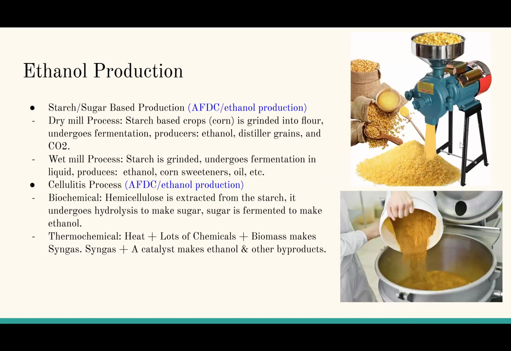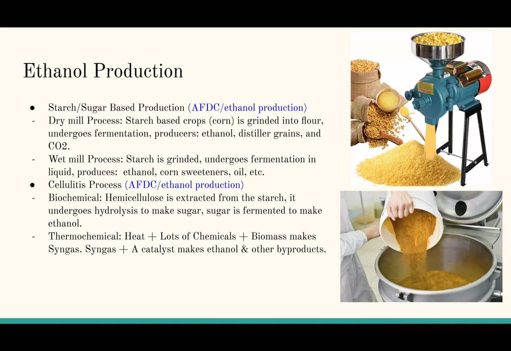Ethanol production: there are two main production methods: starch-based production and cellulosic production. Dry mill and wet mill are the two paths. Both include starch undergoing fermentation. However, the dry mill includes a dry fermentation, where the wet mill includes fermentation in a wet liquid, and both produce different materials, but both produce ethanol.